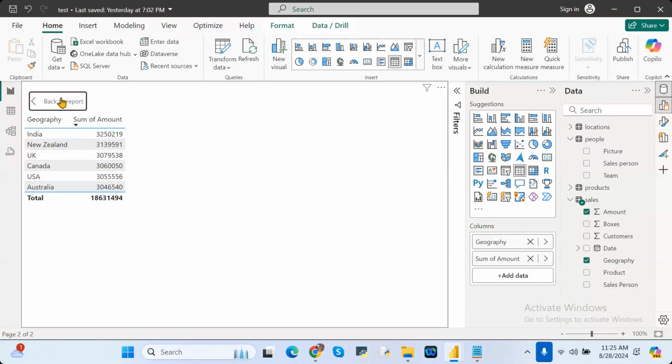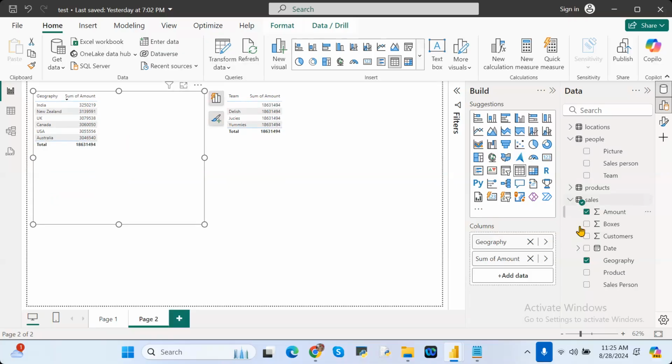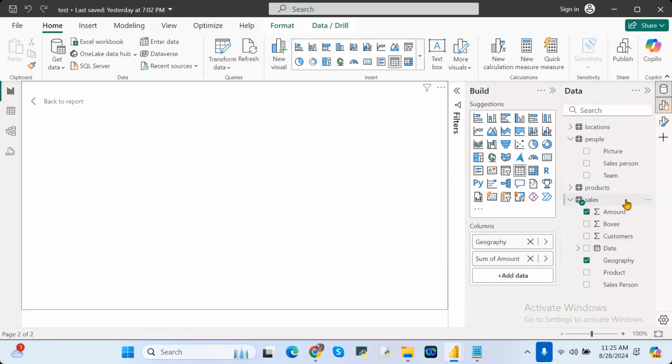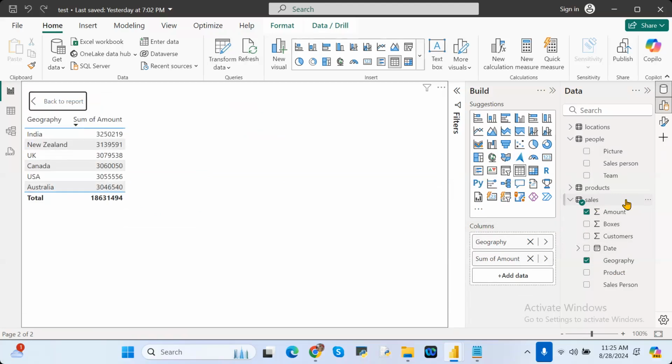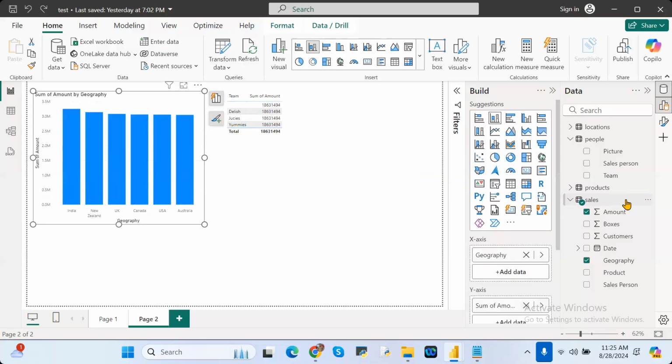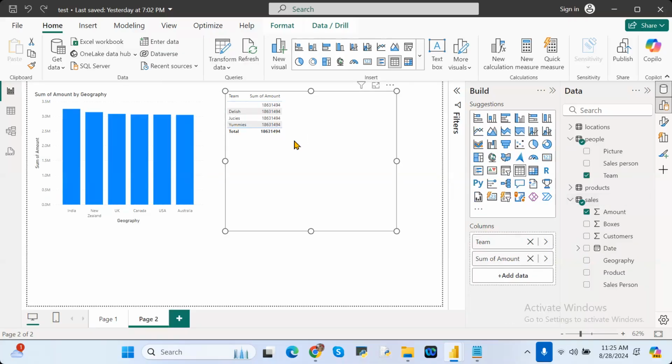Because in the visualization, if you are using the same column from the same data set, a relationship is not required and the proper values are shown. But if in a visualization you are using different columns from different data sets, at that point of time only a relationship is required. This is the best example. Understand clearly or not? So is the proper data showing here?